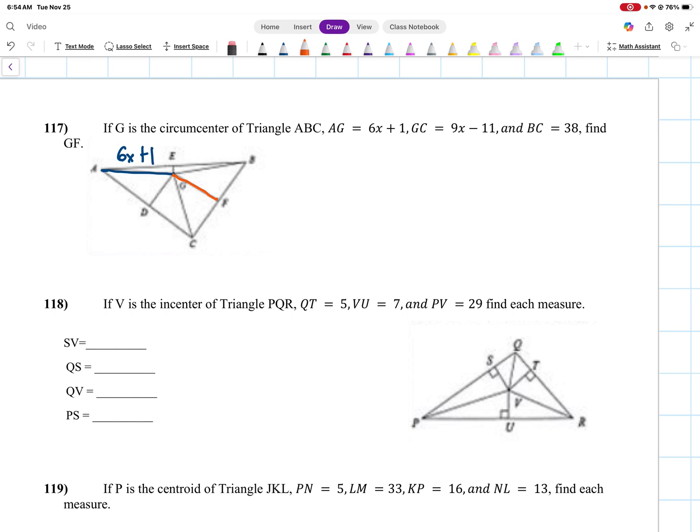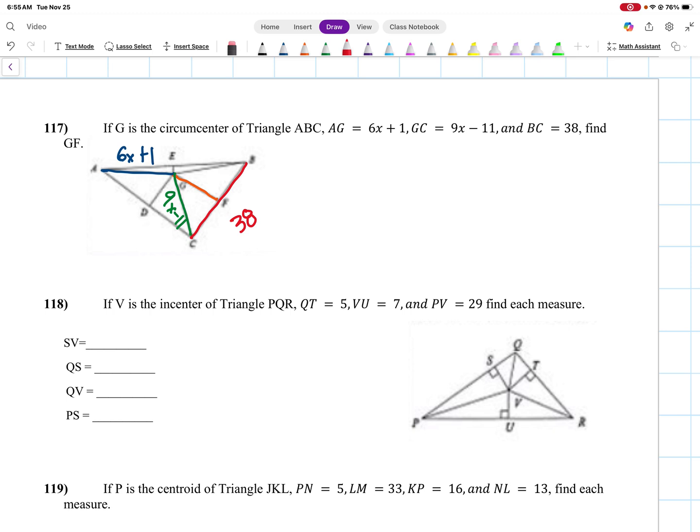GC, from here to here, is 9x minus 11. And BC, this whole length here, is 38. So we've got everything labeled.